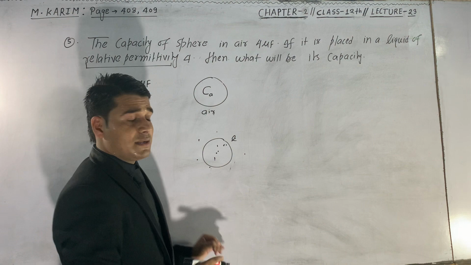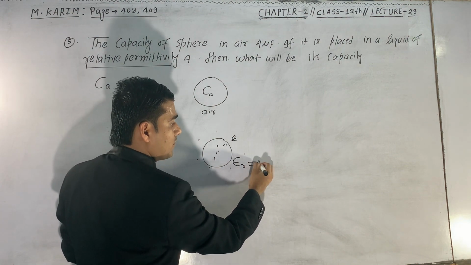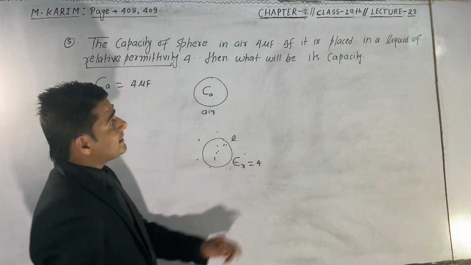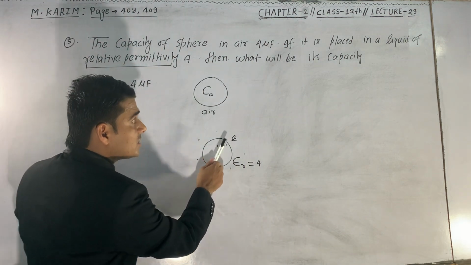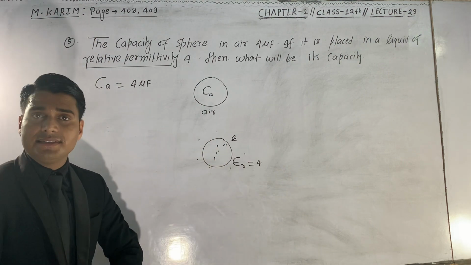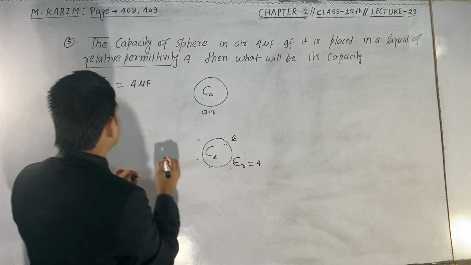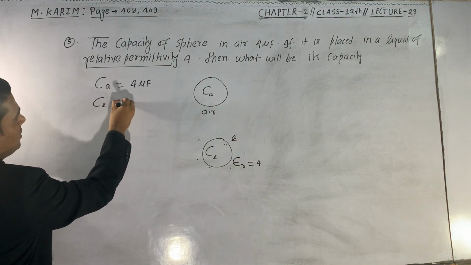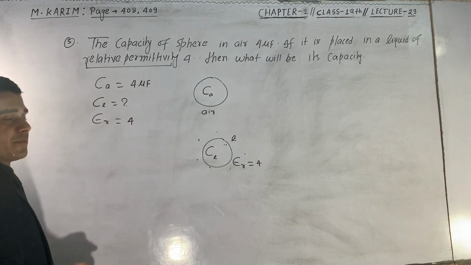We denoted relative permittivity by epsilon r. The relative permittivity is 4. Then find the capacity of the sphere in that liquid medium. Here Cl is equal to what? And relative permittivity epsilon r is equal to 4.